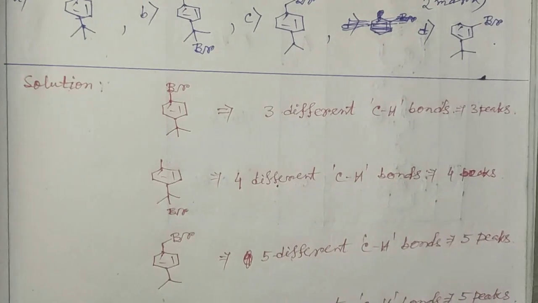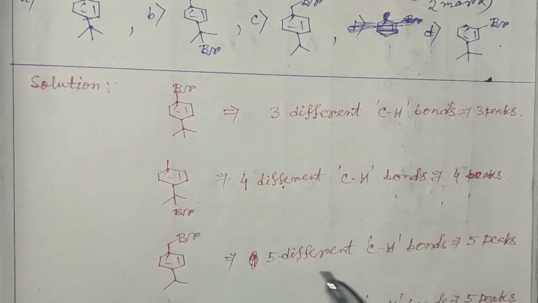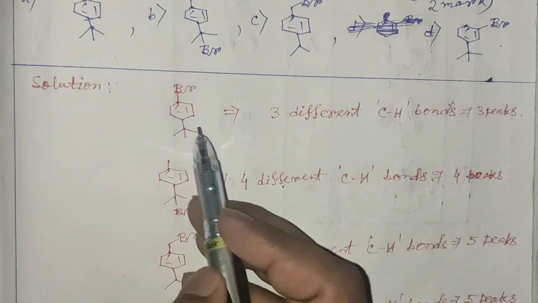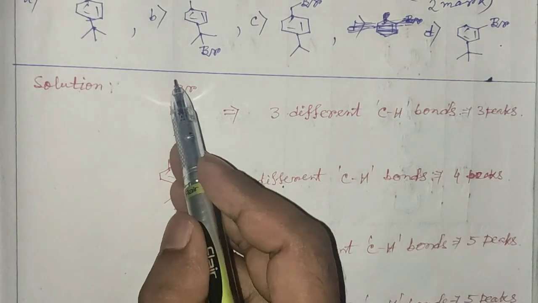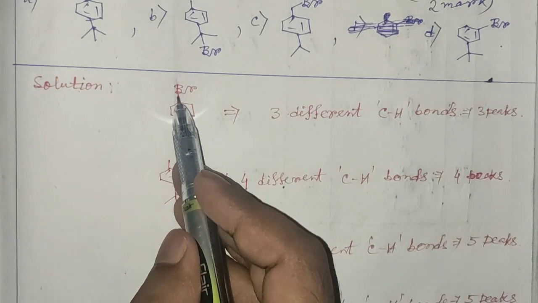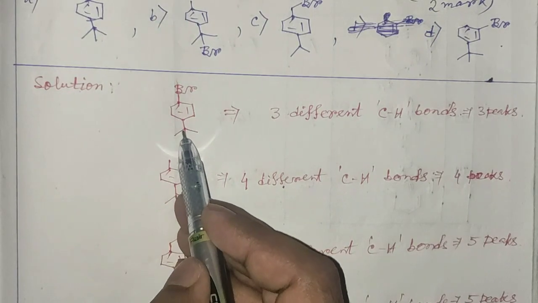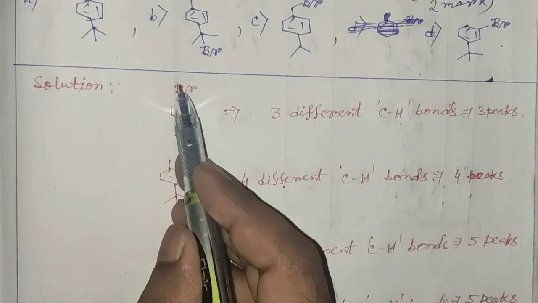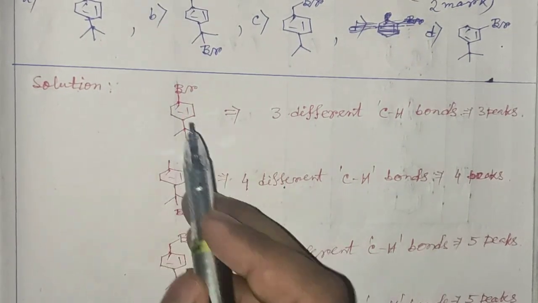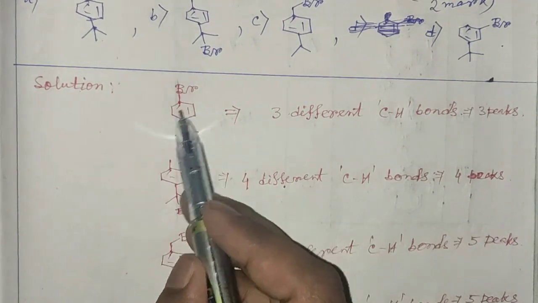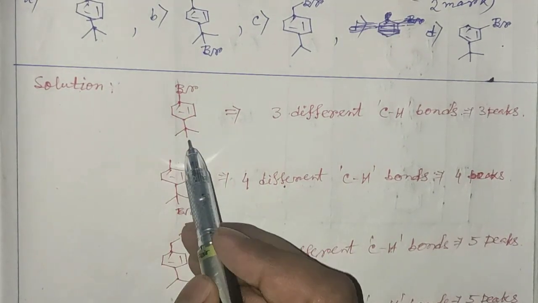Now we can see that the first compound contains 3 different types of CH bonds, due to a sigma plane passing through the bromine carbon and this carbon atom. It will bisect the compound into 2 halves. So these 2 protons will be equivalent, these 2 protons will be equivalent, and these 3 methyl protons will be equivalent.